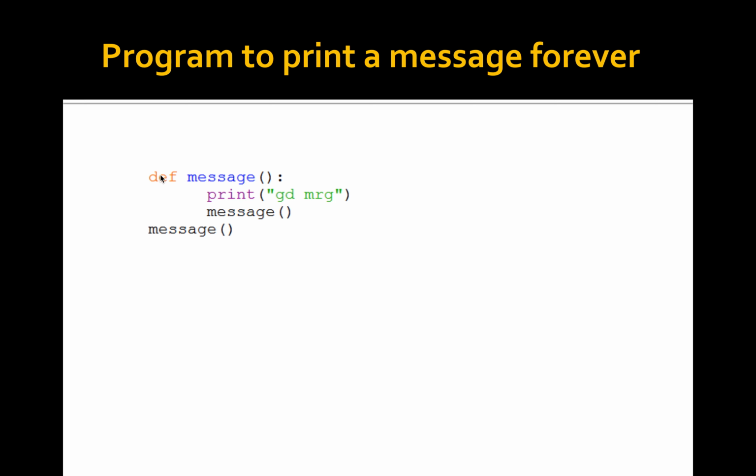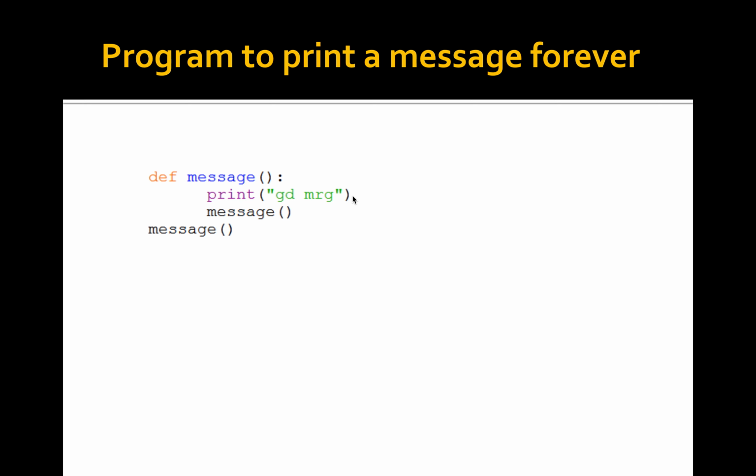How does this execution go? First it executes def message, identifies it is a function header or function definition, so it will not execute the statements following the function header, and directly goes to the next top level statement. Here the message function call is there. After executing this message function call, it directly goes to the function definition.